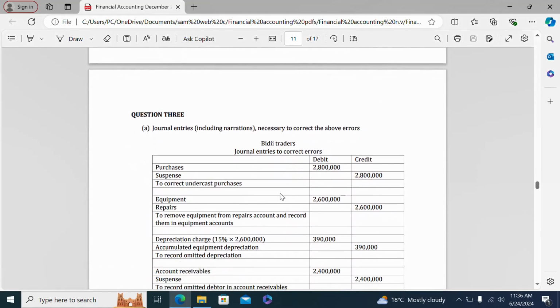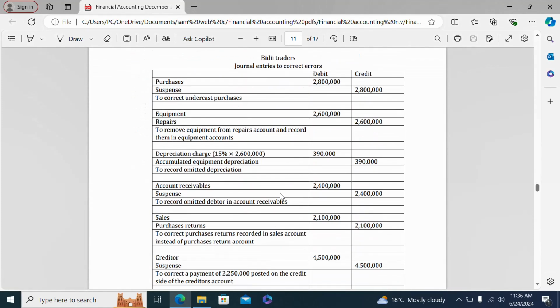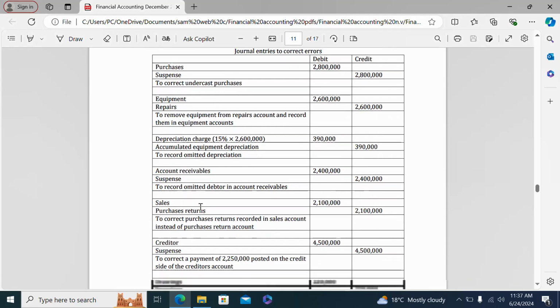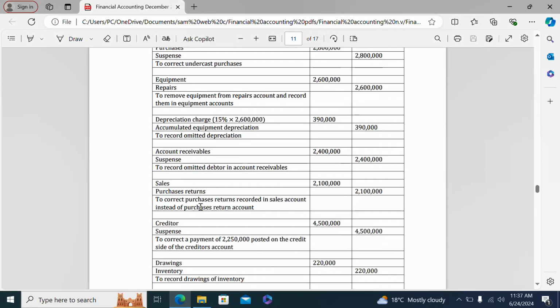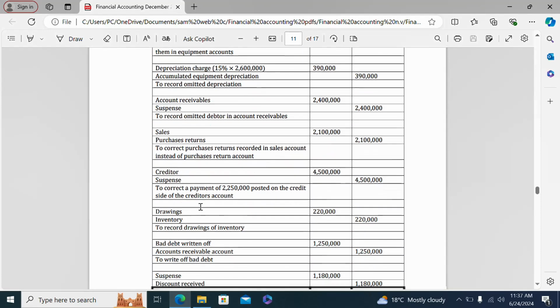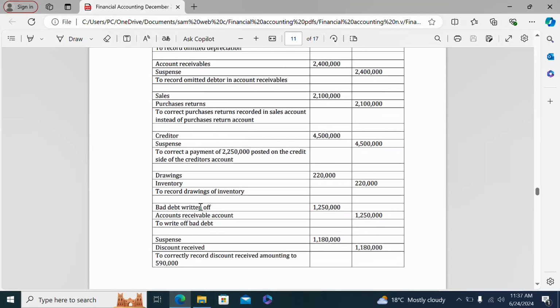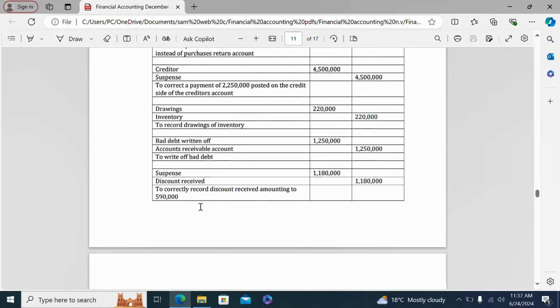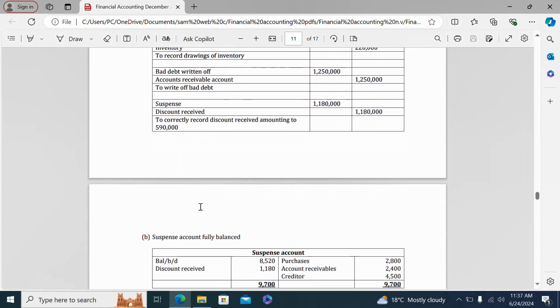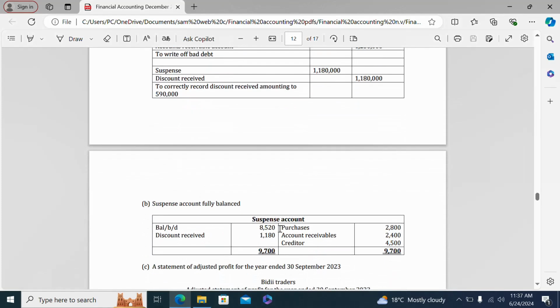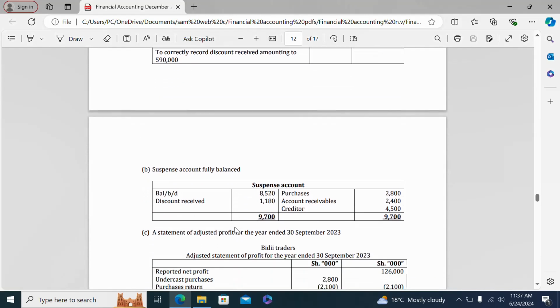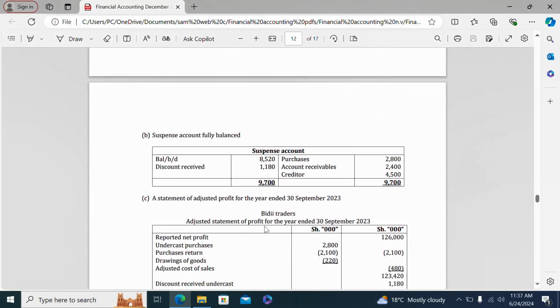We continue now to question number 3. So these were the journal entries to correct the errors, and they have the narration. And then in part B, we have the suspense account, which is fully balanced. So this is a suspense account.